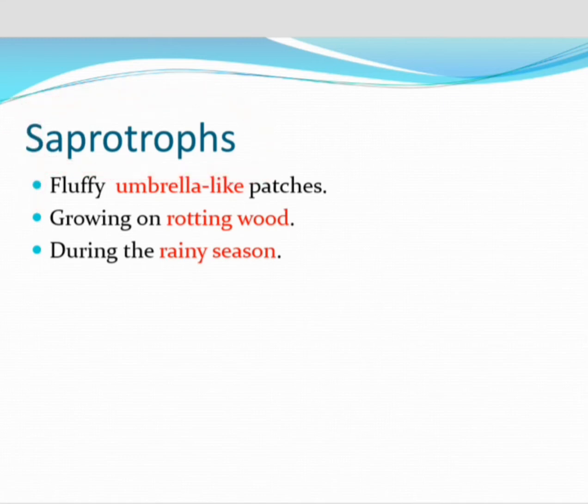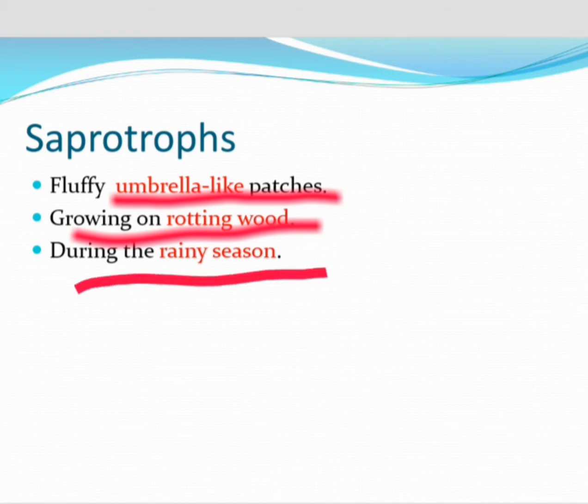Fluffy umbrella-like patches growing on rotting wood during the rainy season. You might have seen the packets of mushrooms sold in vegetable markets. It's a structure like fluffy umbrella-like patches. These patches are growing on rotting wood. In which season are they growing? Rainy seasons.